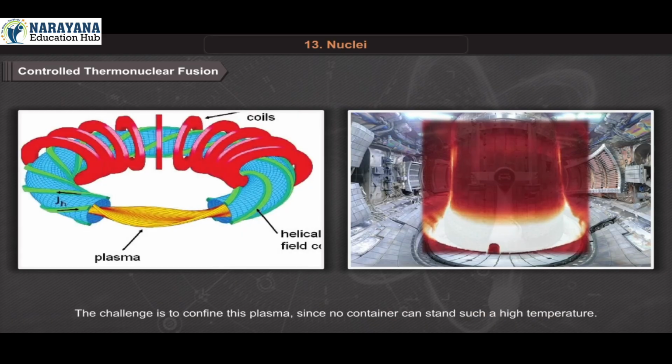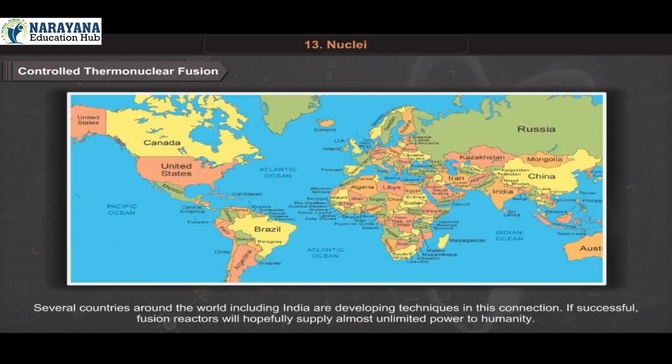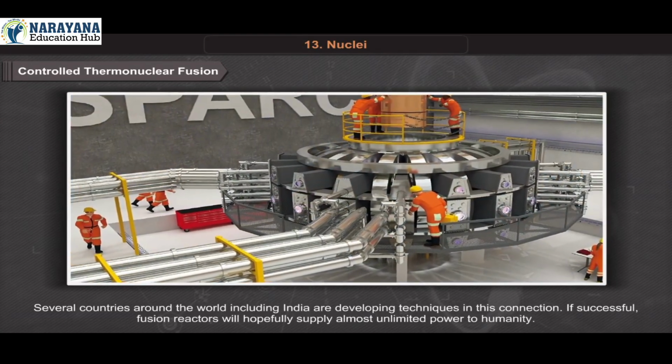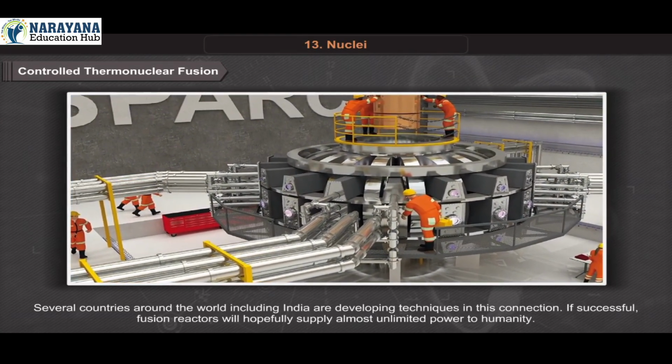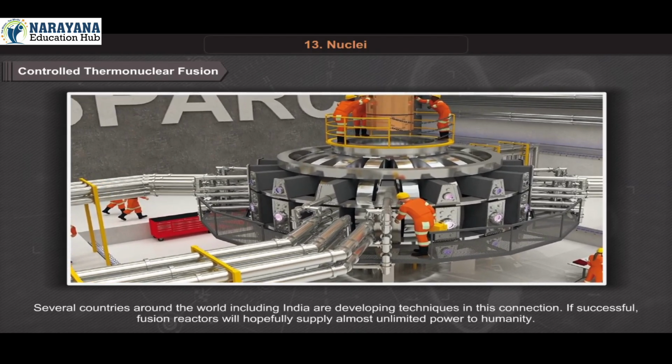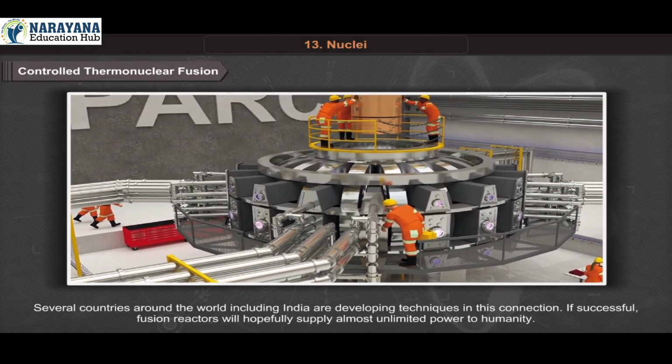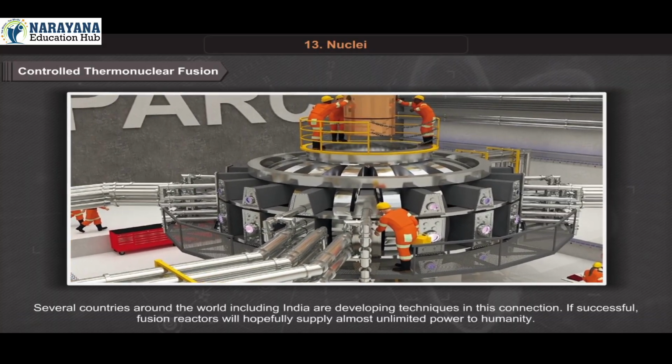The challenge is to confine this plasma since no container can stand such a high temperature. Several countries around the world, including India, are developing techniques in this connection. If successful, fusion reactors will hopefully supply almost unlimited power to humanity.